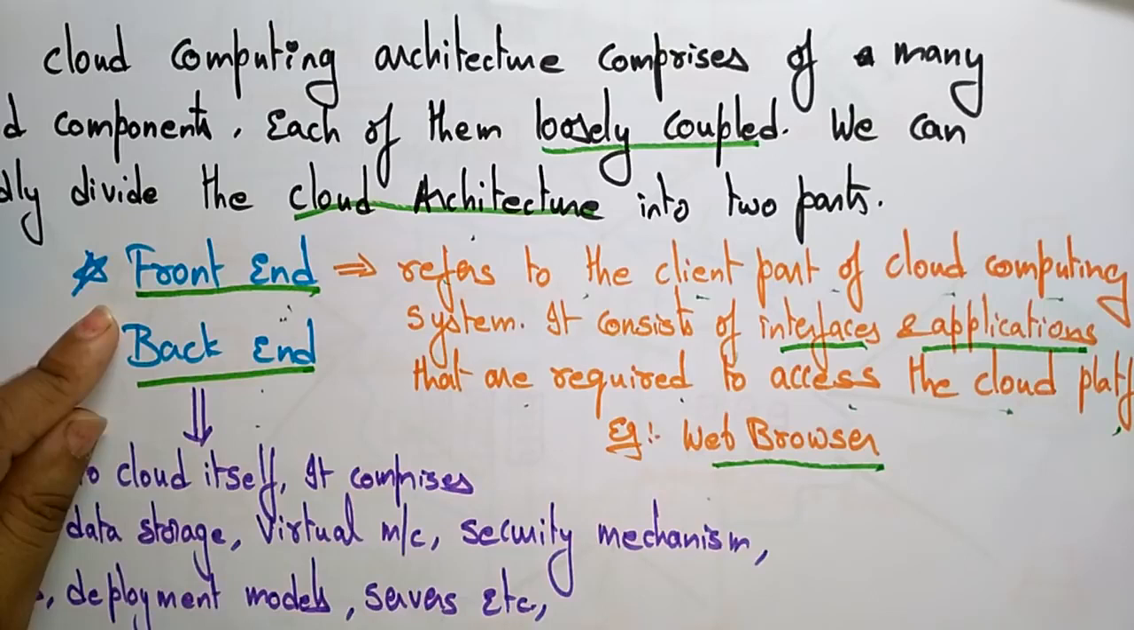These Microsoft organizations have their own cloud providers. With the help of that, you are accessing your email. Whatever you are able to see on the system, that is the front end. The only thing you are seeing on the screen, the interfaces and the applications that are required to access the cloud platform, that is a web browser. That is the front end.